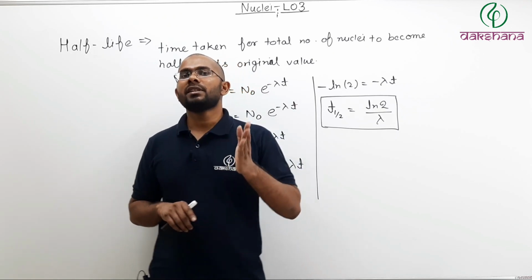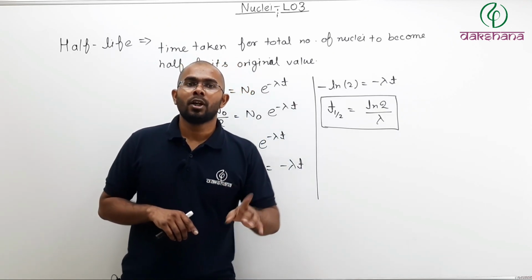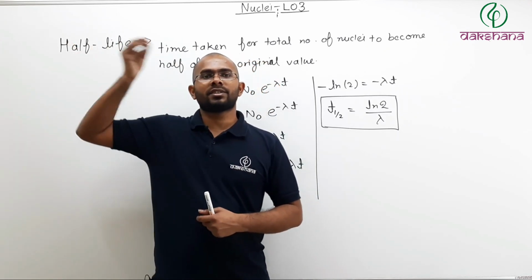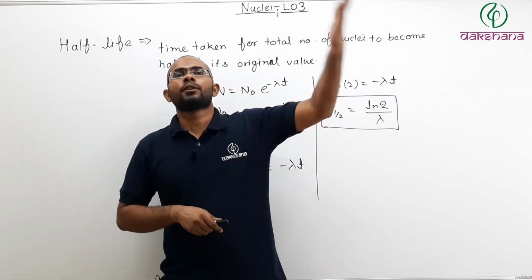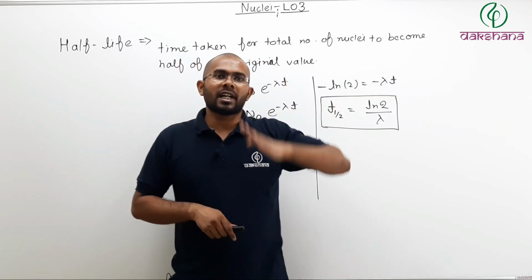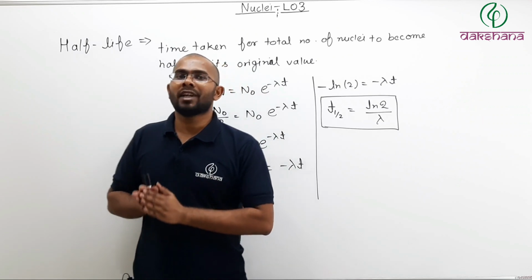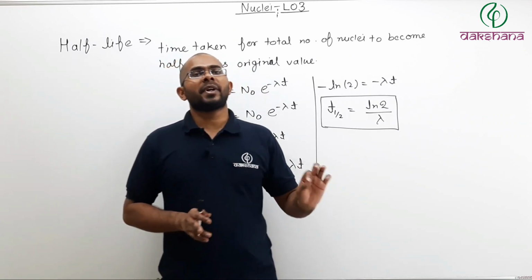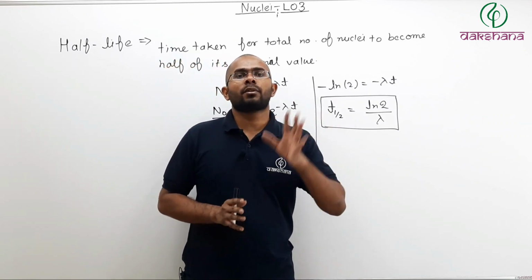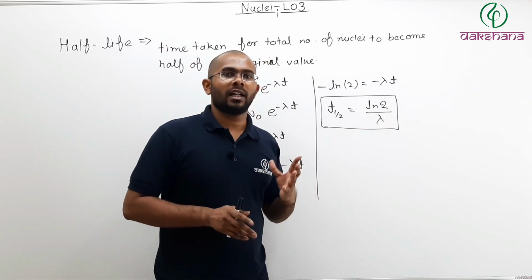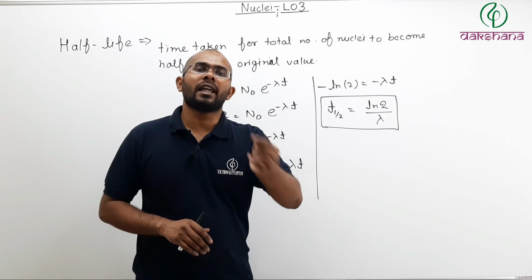The time taken will be same, because no matter if you take 1000 nuclei, 10,000 nuclei, 10 nuclei or a million nuclei, the time it will take to become half of the original value does not depend upon the number of nuclei taken. It only depends upon lambda, and lambda is the property of element.